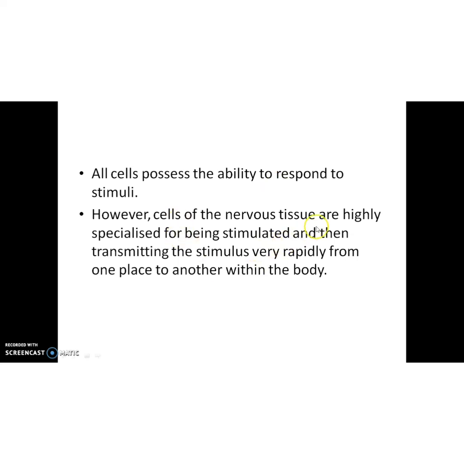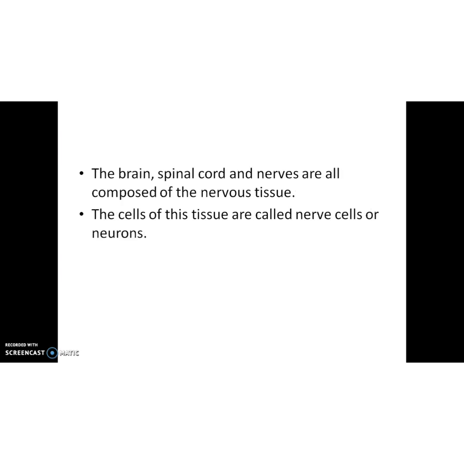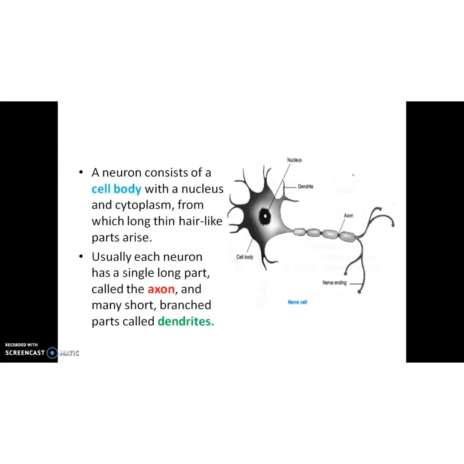However, cells of nervous tissue are highly specialized for being stimulated and then transmitting the stimulus very rapidly from one place to another within the body. That means at that moment itself you will experience that, isn't it? So the brain, spinal cord and nerves are composed of this nerve tissue. The cells of this tissue are also called nerve cells or neurons. We explained it already. And draw this diagram, okay children, and we are going to explain the structure.